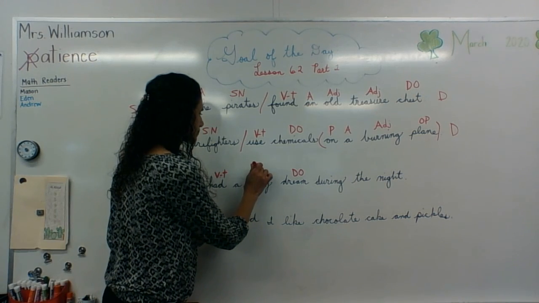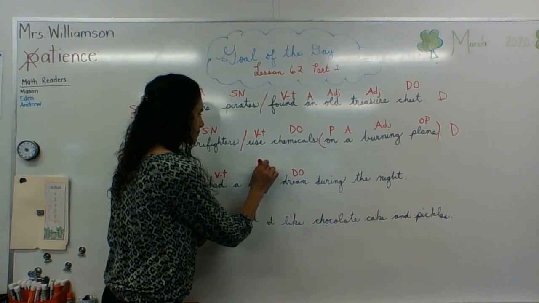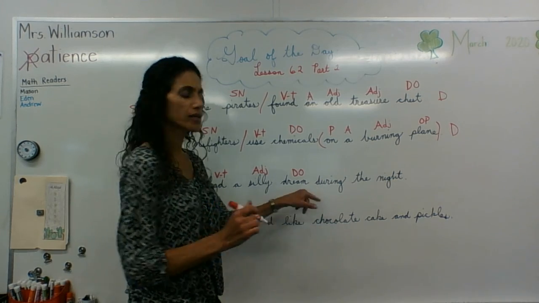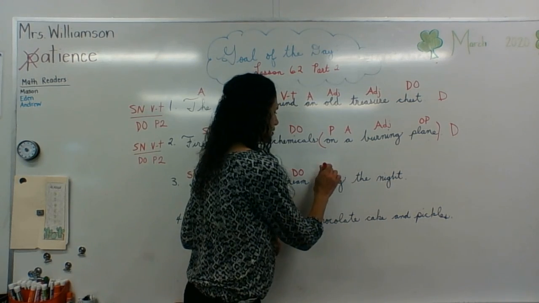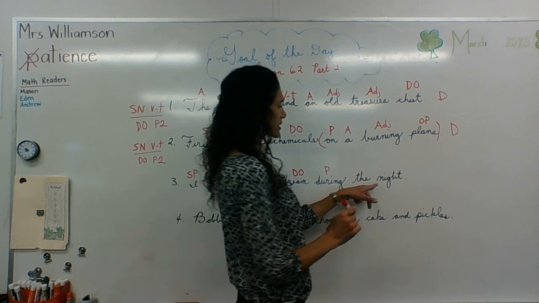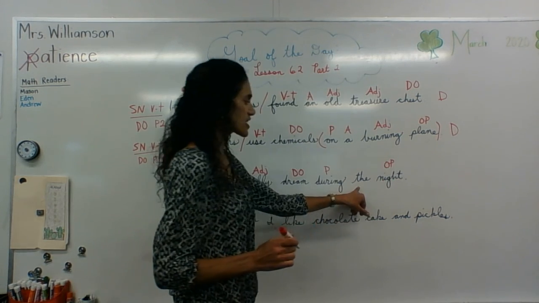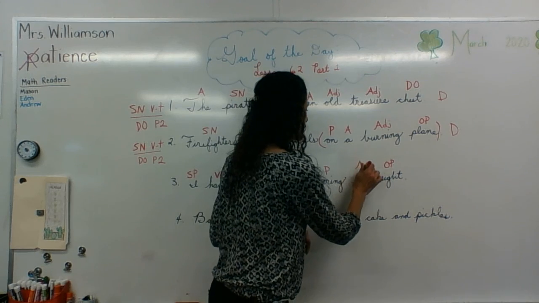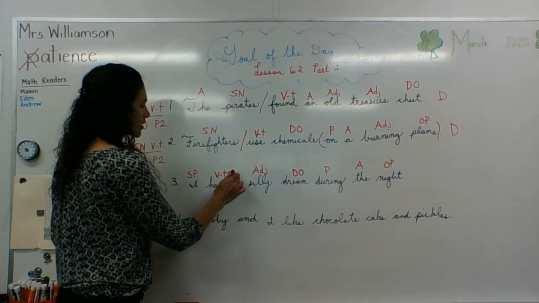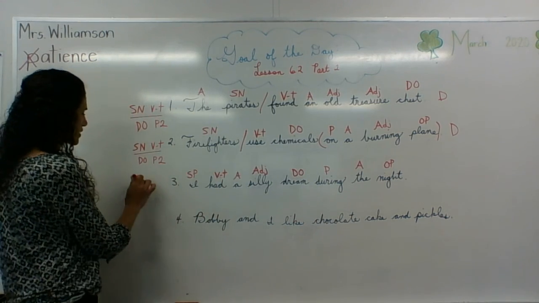What kind of dream was it? Silly dream. During, preposition. During what? Night. Object of the preposition. The, article adjective. A, article adjective.